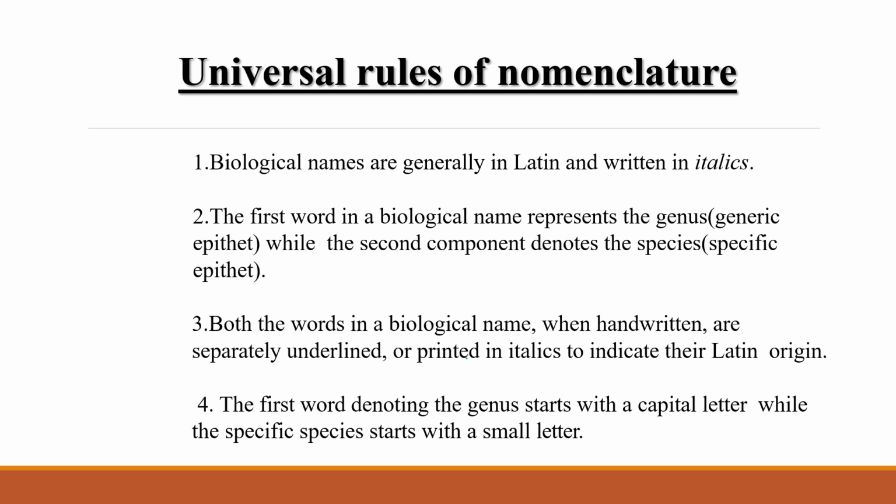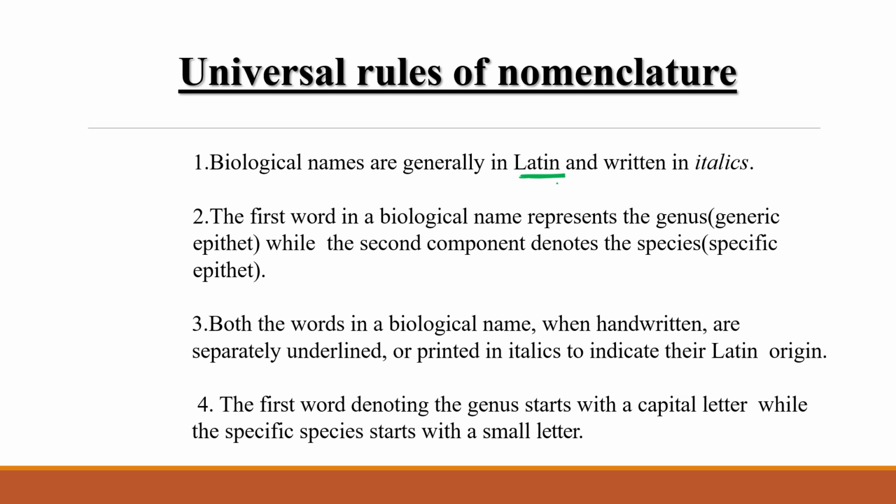So what are the universal rules of nomenclature? Out of these rules, the first one is that biological names are generally written in Latin because it is a dead language. It is not in use now, so there is no addition or deletion of words in this language.